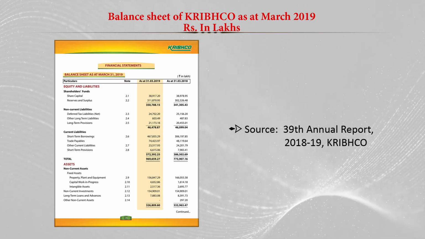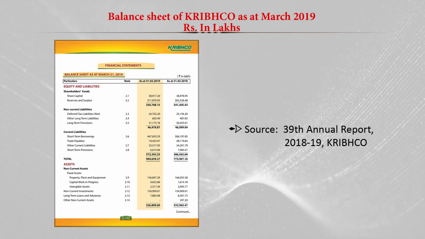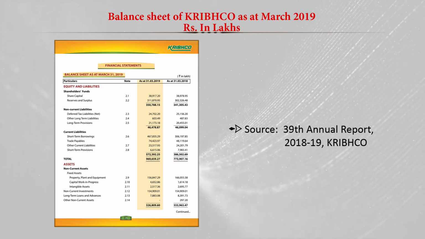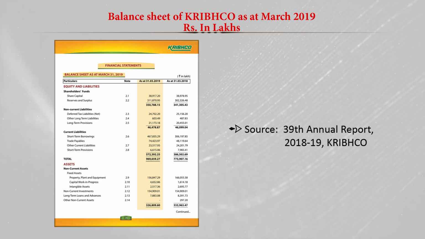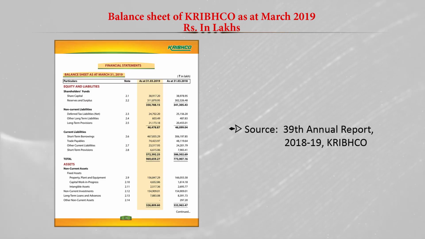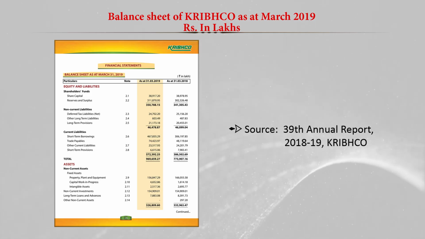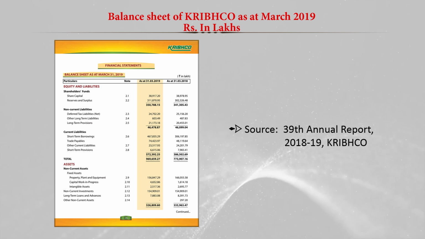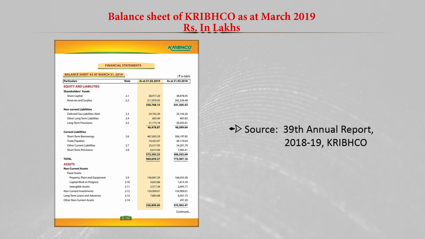There are different items: in the shareholders' fund they have share capital and reserves and surplus. In non-current liabilities, they have deferred tax, other long-term liabilities and long-term provisions. In current liabilities, short-term borrowing, trade payables, other current liabilities, and short-term provisions.